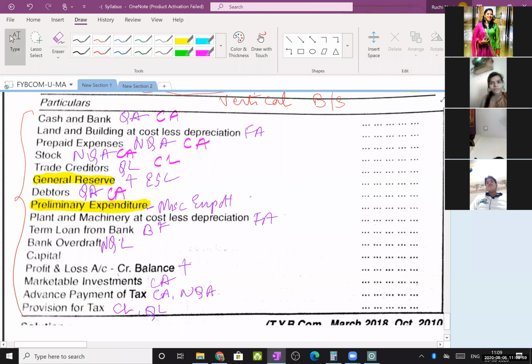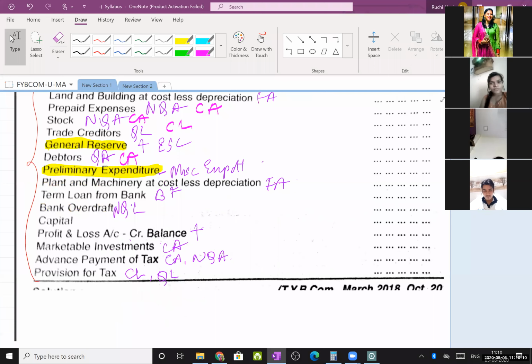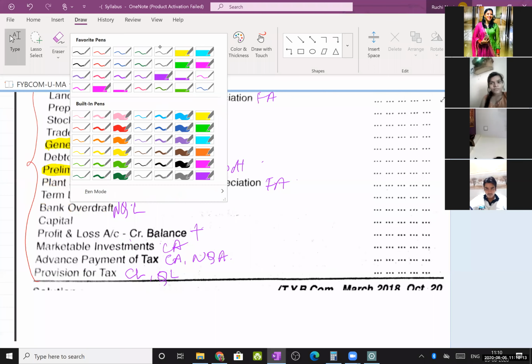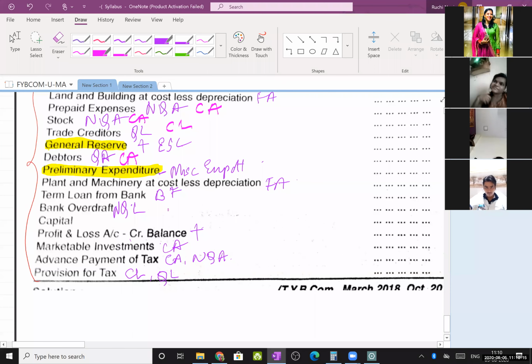Next, plant and machinery. This is my fixed assets under application of funds. Then term loan from bank. This is a bank loan, as simple as that. So this is my borrowed funds. Then bank overdraft. This is my current liability, which I will further categorize as non-quick liability. Then capital is given. In absence of information, assume it to be equity share capital. Fine. Next, P&L account credit balance.